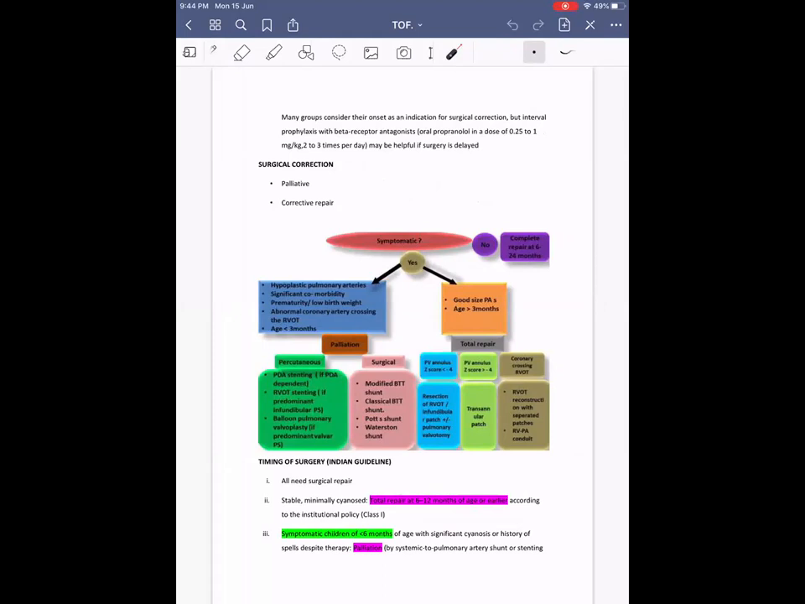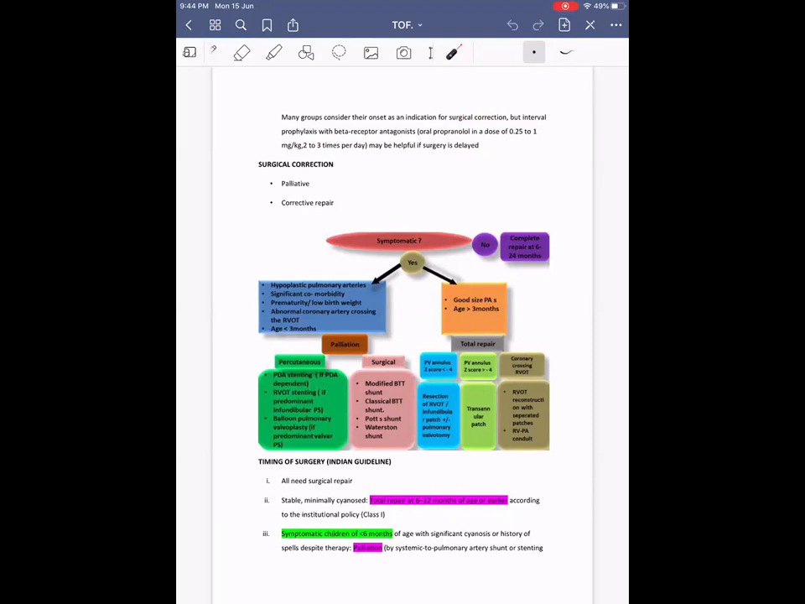Then many groups consider their onset as an indication for surgical correction. But if at all you want to wait, and the baby is stabilized, then we can use oral beta blockers, propranolol, 0.25 to 1 mg per kg, given in 2 to 3 divided doses till the surgery is done. Okay, that's about these cyanotic spells management.